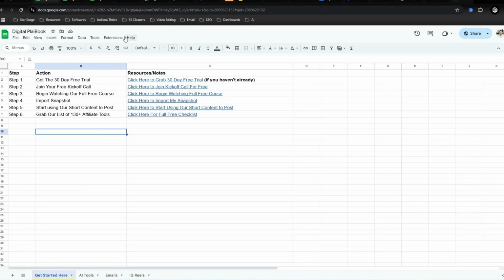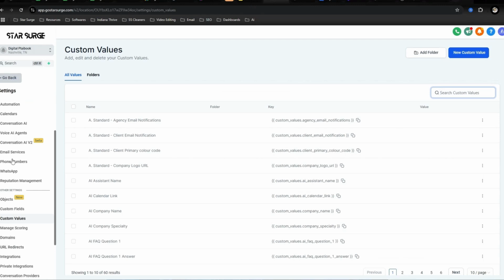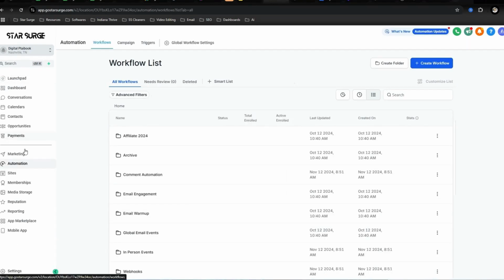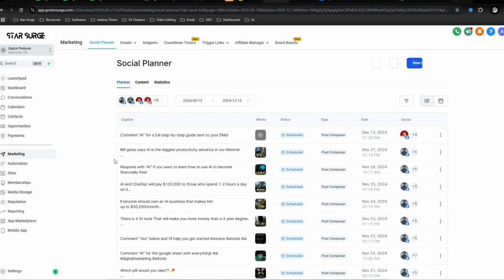Last thing I want to touch on is just going over to the marketing section, where you're going to be able to schedule out all your content. So this is called the social planner, and they have other tools that allow you to schedule out content, like, not replicate, what's it called? There's plenty of tools, but I like this tool because it's kind of like an all-in-one solution where the email automations, the social planner, and everything is just in this one AI software.